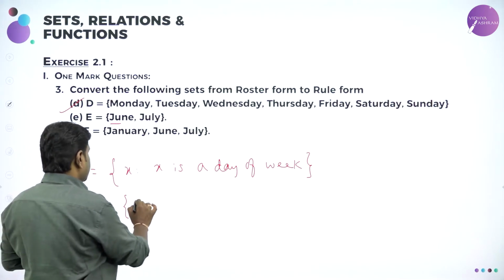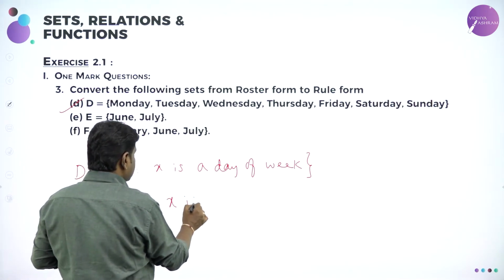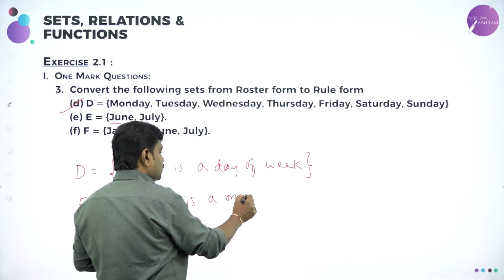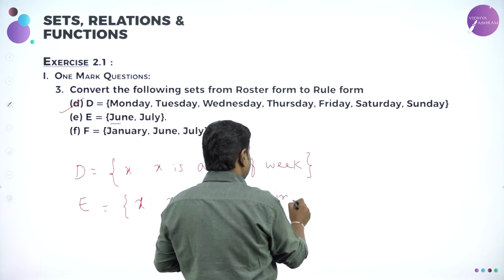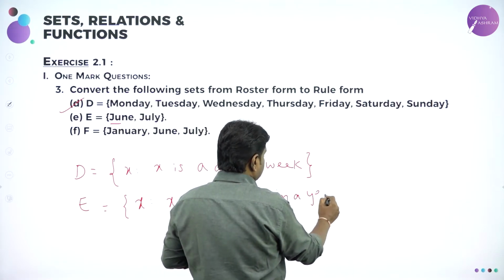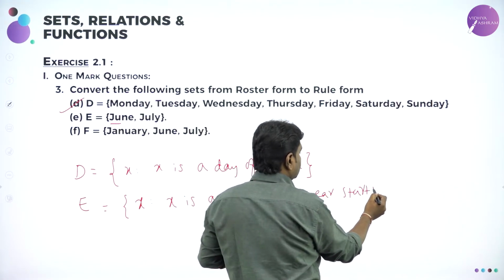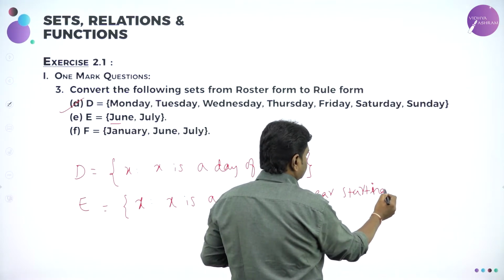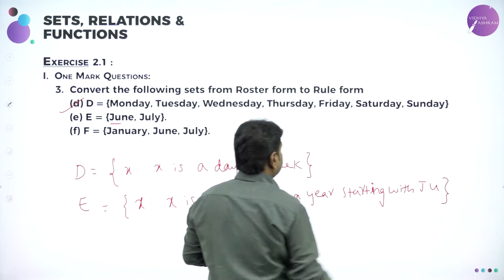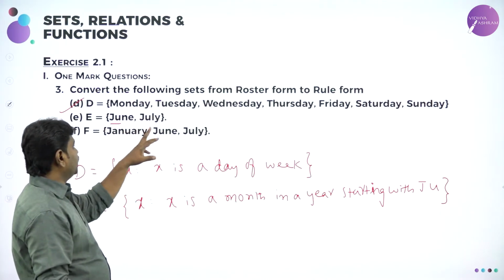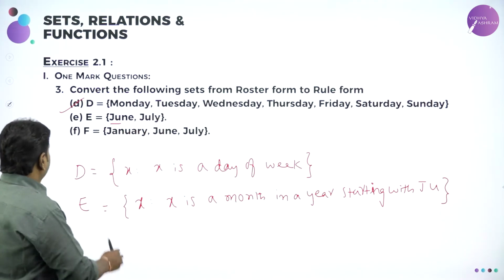J and U. So X is such that X is a month in a year starting with JU, JUNE, JULY.